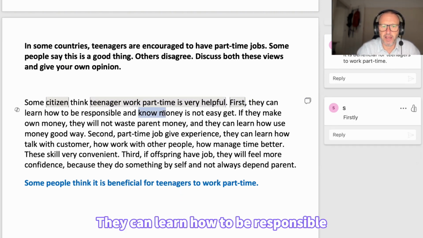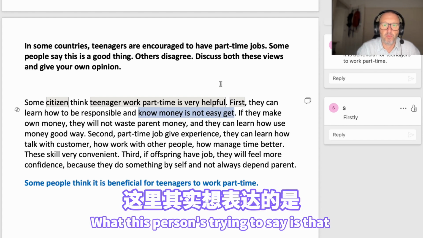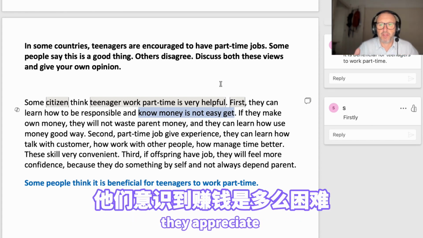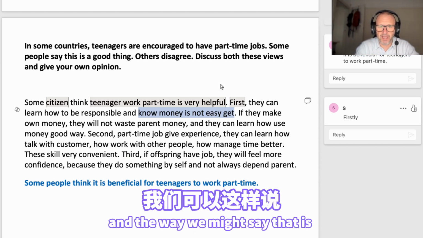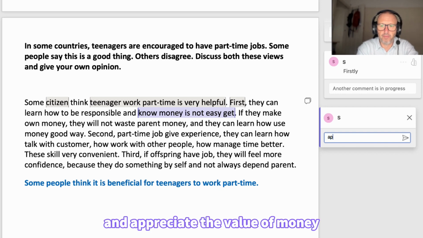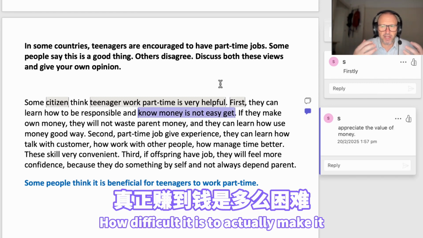What this person's trying to say is that they appreciate how difficult it is to earn money. And the way we might say that is, "and appreciate the value of money." They can appreciate the value of money, how difficult it is to actually make it.